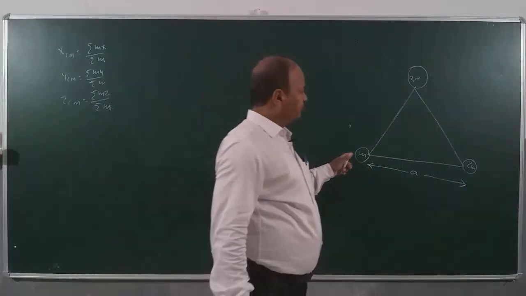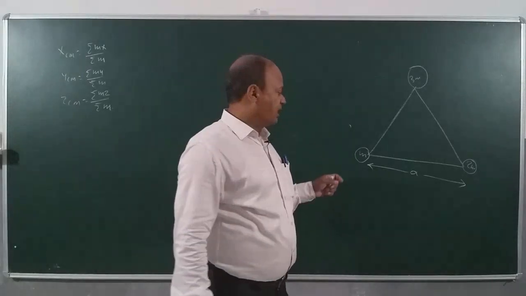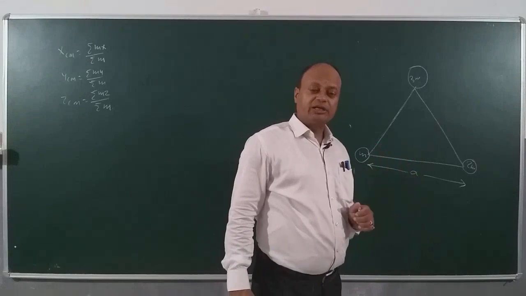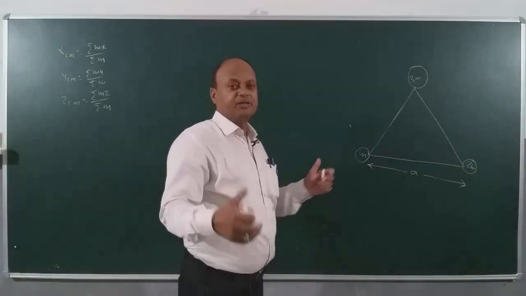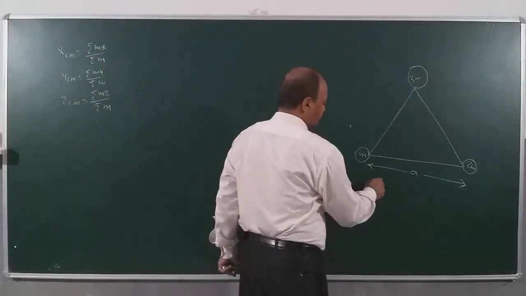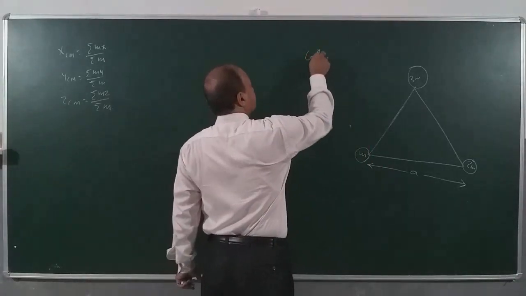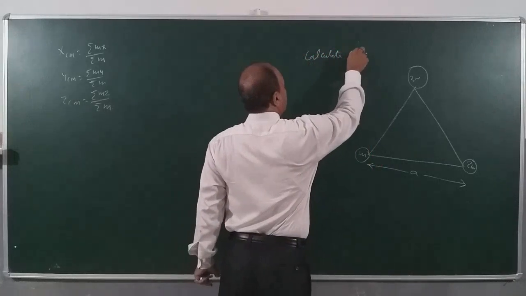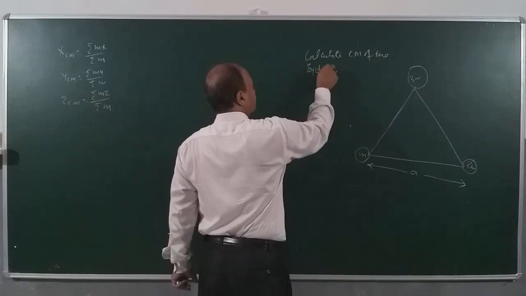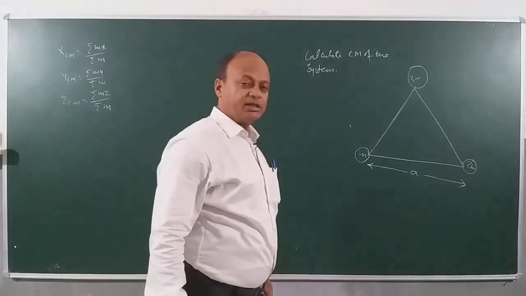Three masses m, 2m and 3m have been placed at the vertices of an equilateral triangle having each side of length a, and I want to calculate what will be the position of center of mass of the entire system. Okay. Here the question is, calculate center of mass of the system, and the given figure in the question is an equilateral triangle.